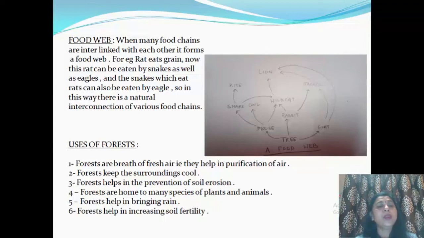We all know. They also help in bringing rain. How do they help in bringing rain? The water which is evaporated in the process of transpiration, when it goes up, it condenses to form clouds, thereby bringing rain. Forests help in increasing soil fertility. How? The leaves and the bodies of the plants and the insects all come to the forest floor. There they are decomposed by the microorganisms, thereby resulting in the formation of humus, which results in increasing the soil fertility.